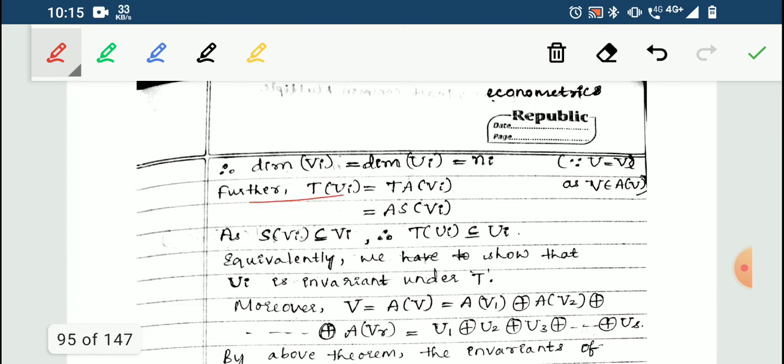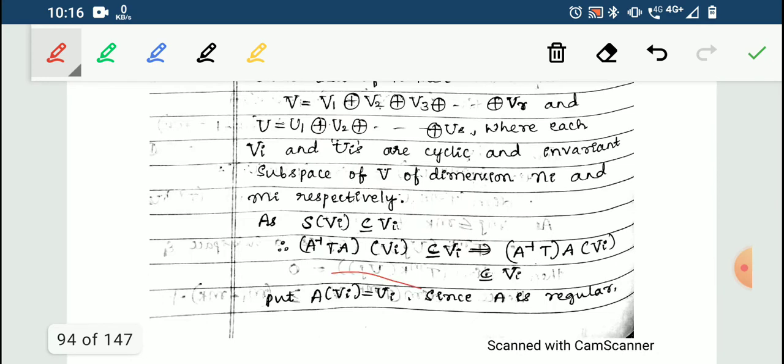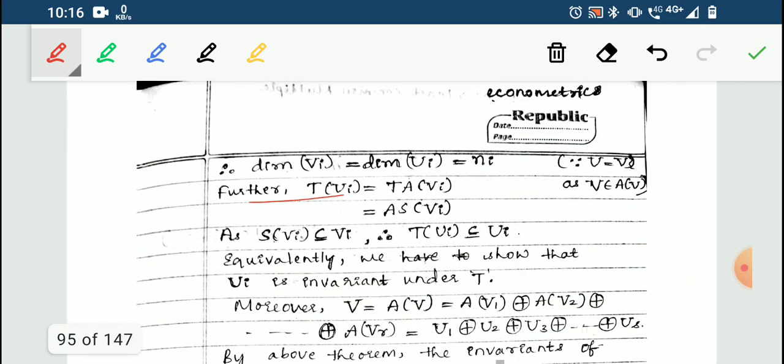So further T of Vi will be further T of UI. T of UI is not Vi. T of UI will be T of AVI. How? I have taken UI equal to A of Vi, so I will substitute that here. T of UI will be equal to T of AVI.